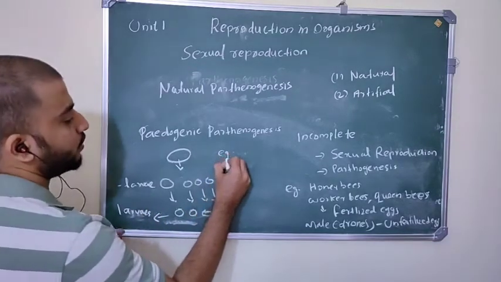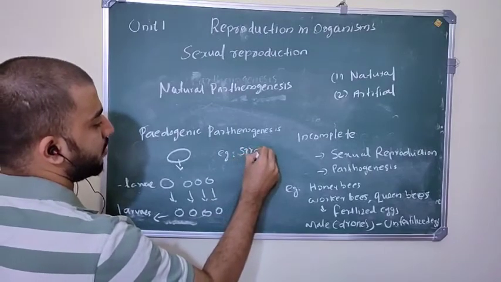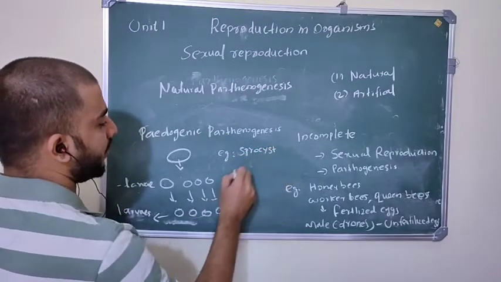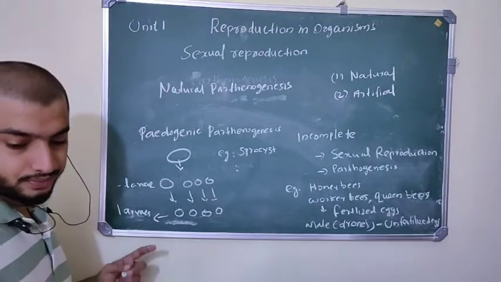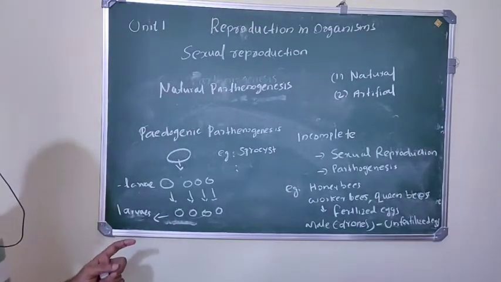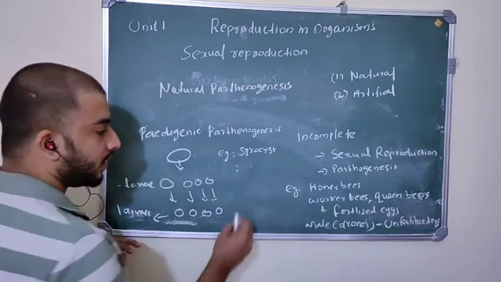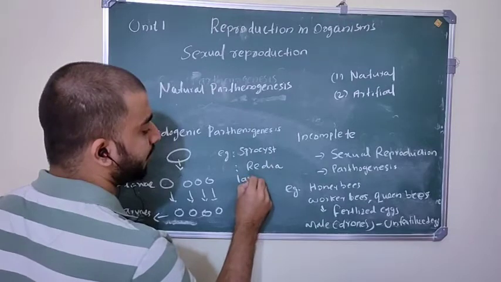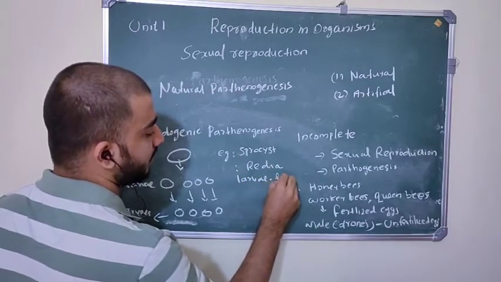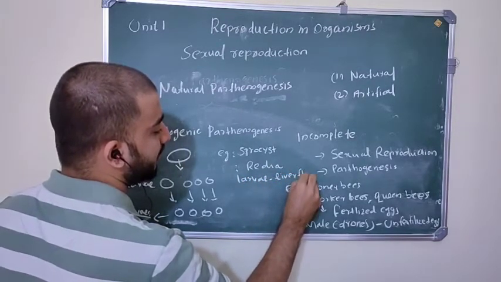Example, sporocyst larvae and also Redia larvae of liver fluke.